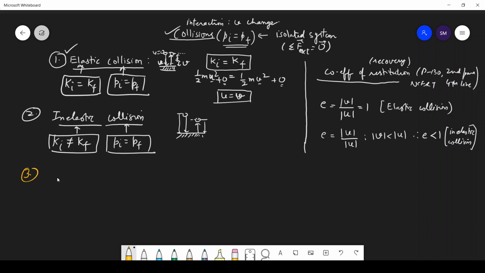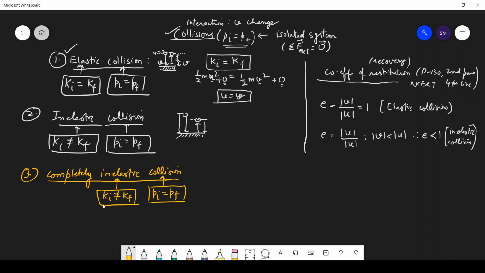Now we have one more type of collision, that is completely inelastic collision. So what does this mean? Collision, we already know, means momentum is conserved. Inelastic, we already know, means the initial kinetic energy will not be equal to the final kinetic energy. Means there will be loss of kinetic energy.